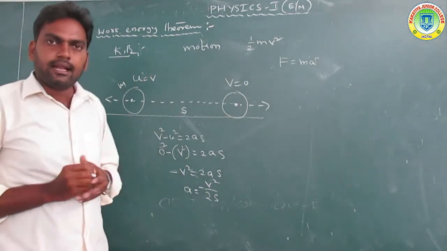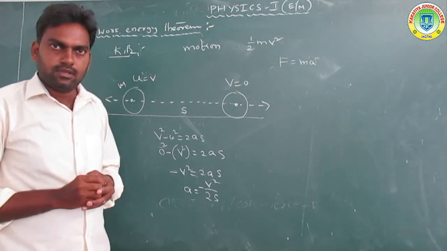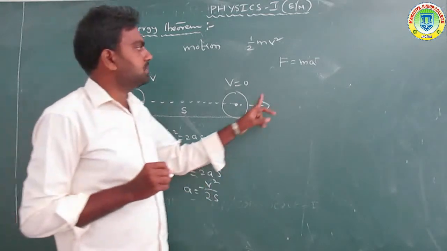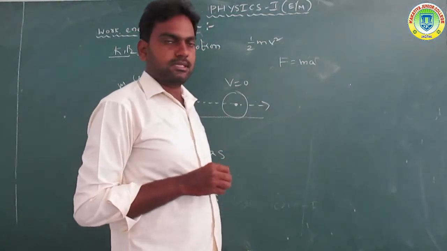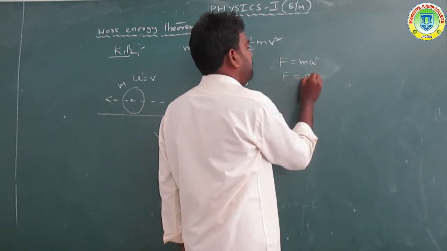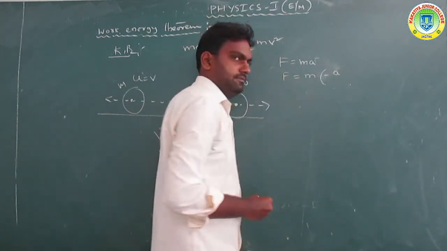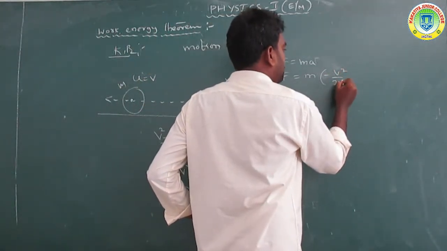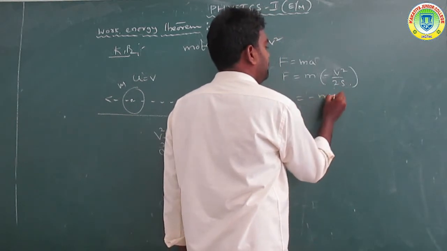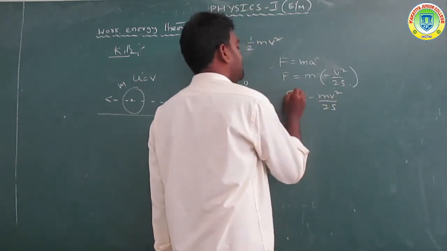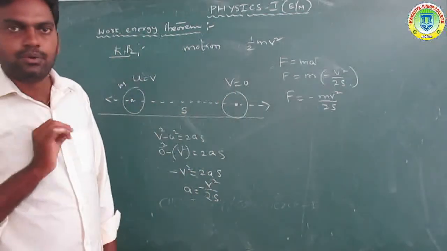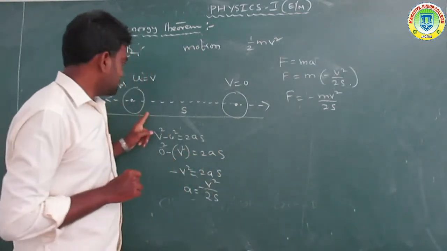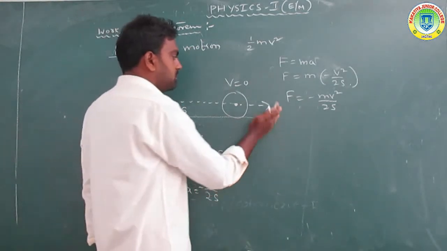According to Newton's second law, F is equal to ma. Now A is the acceleration, so substitute the acceleration value in the equation and we get the force F. F is equal to m times A, where A is minus U square by 2S. So F is equal to minus m U square by 2S. Here this is the applied force on the body, so the force is applied opposite.